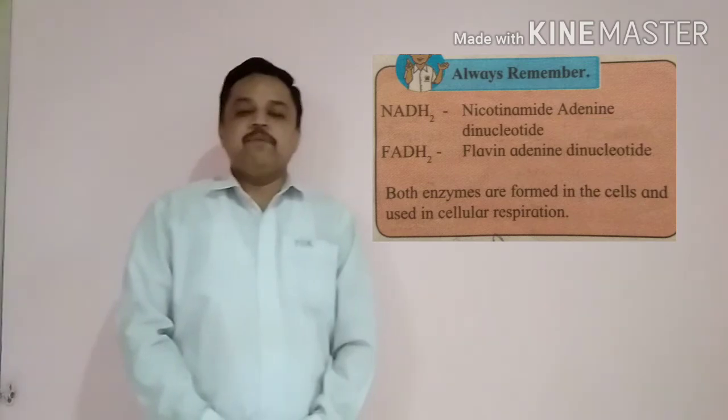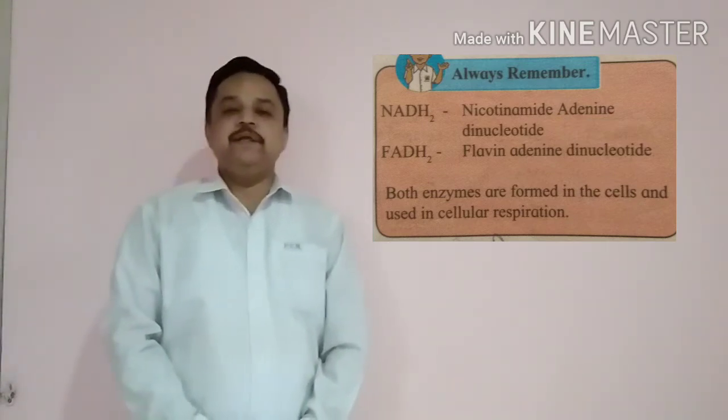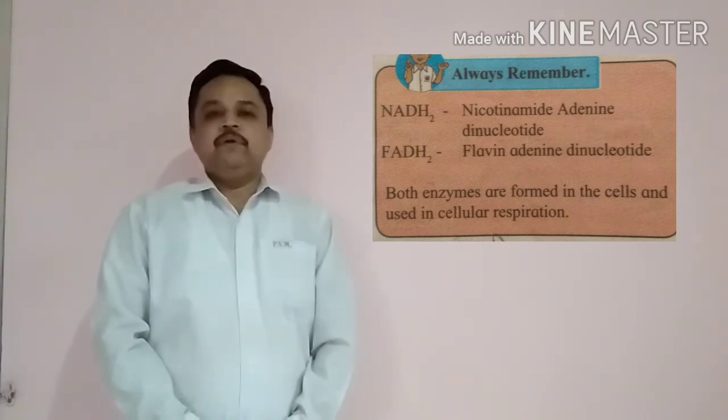There are two coenzymes: NADH2, nicotinamide adenine dinucleotide, and FADH2, flavin adenine dinucleotide. In ATP, that is adenosine triphosphate, there are three phosphate molecules bonded together with bonds. Whenever energy is required, this bond gets broken and we get the energy.